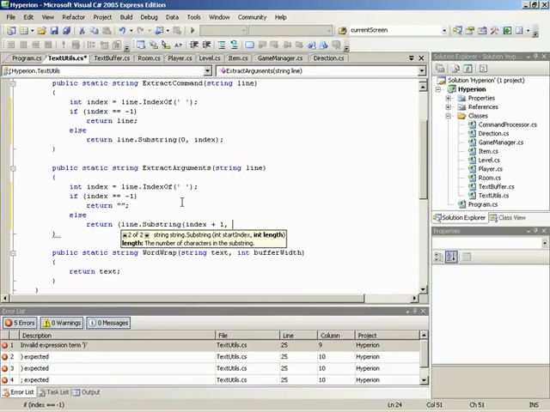Well, okay, this is a little bit tricky. Let me go back. We need to tell it how many characters after the index we want. That can't be the length of the entire string.